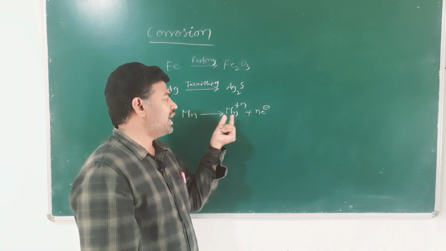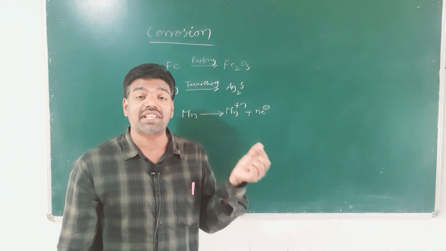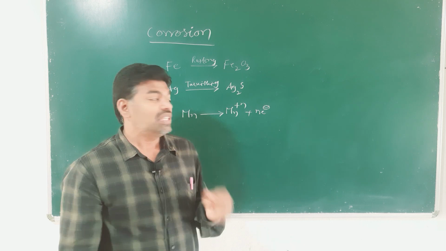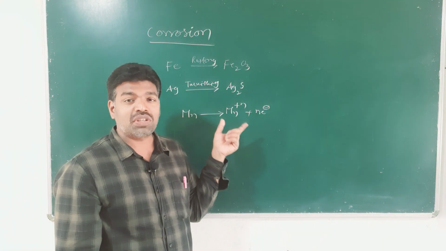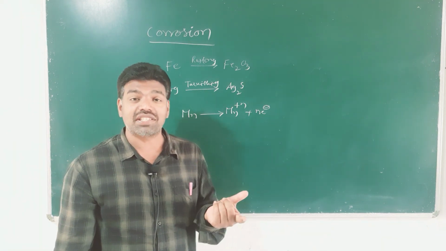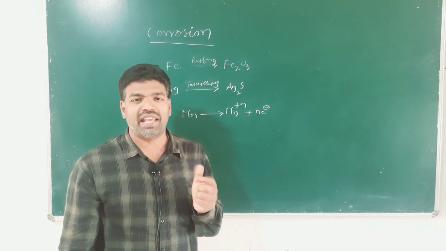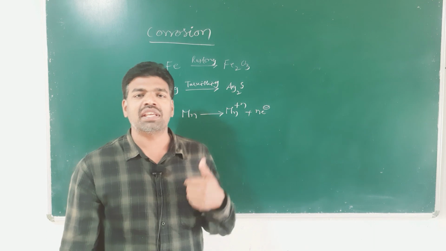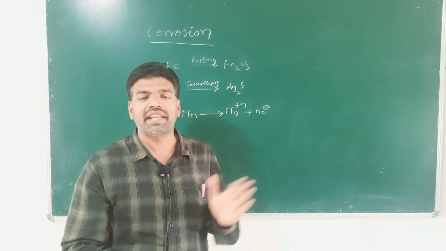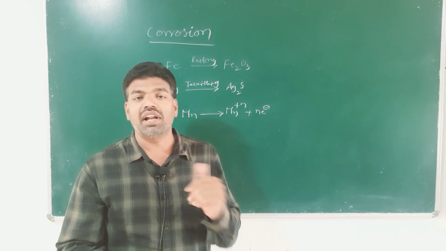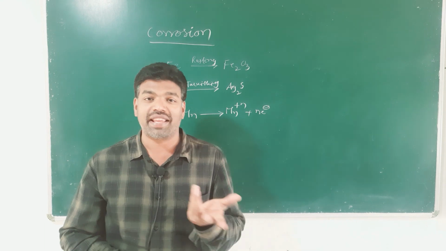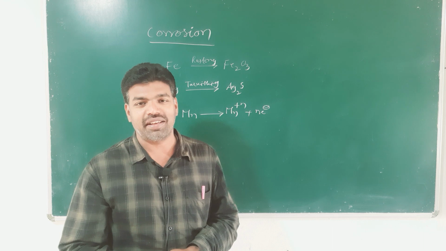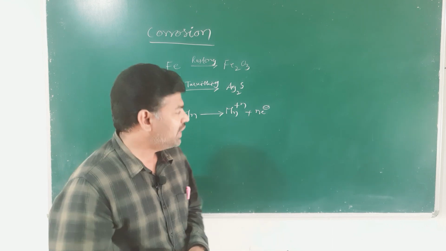So, in this anodic dissolution, metal acts as anode. If metal acts as anode, some other substance may act as cathode, forming a voltaic cell. We already learnt the voltaic cell where anode and cathode are there, the anodic compartment and cathodic compartment.